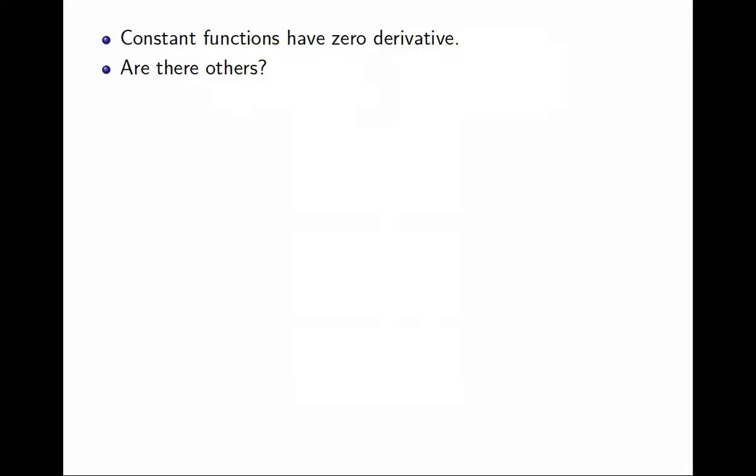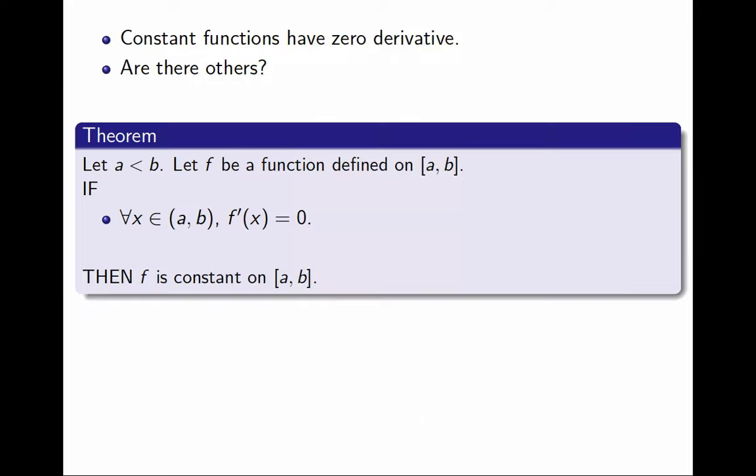More specifically, here is the theorem I want to prove. I begin with a function f defined on an interval [a, b], including the endpoints, and I assume the derivative is 0, then I want to conclude f is constant. Now, I'm only going to assume the derivative is 0 on the interior, because oftentimes functions are not differentiable at the endpoints. But in that case, to be able to conclude it's constant everywhere, I need to request continuity at the endpoints.